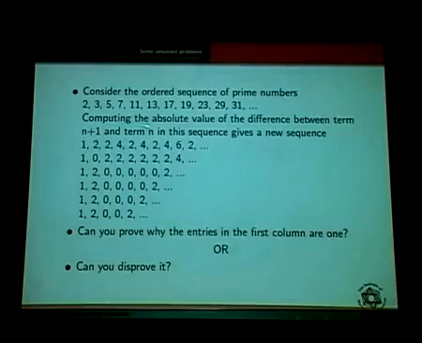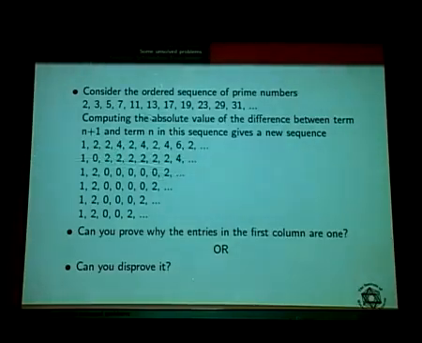Okay. Now computing the absolute value of the difference between term n plus 1 and term n in this sequence gives a new sequence. So take 3 minus 2, 1, and 5 minus 3, 2, and then 7 minus 5, 2, and then 11 minus 7, that is 4, 13 minus 11, 2. So you are considering the absolute value, all should be positive. Suppose you get something negative, you have to express it as positive. 2 minus 1, 1, and then 2 minus 2, 0, 4 minus 2, 2, 2 minus 4, minus 2, but you are considering the absolute value.